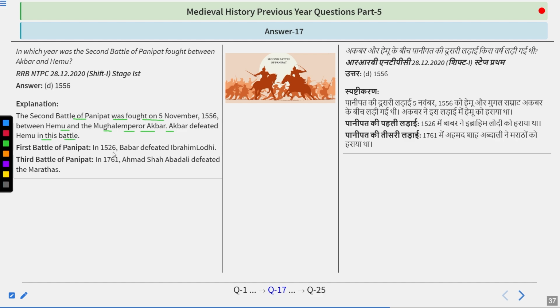The first battle of Panipat was fought in 1526. Babur defeated Ibrahim Lodi. The third battle of Panipat was in 1761. Ahmad Shah Abdali defeated the Marathas. So particularly, these are the three battles that were fought in Panipat: the first in 1526, the second in 1556, and the third later in 1761. So remember all these three battles, and all three are really important.